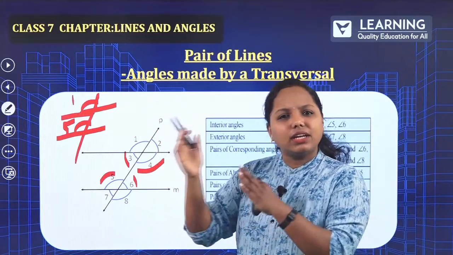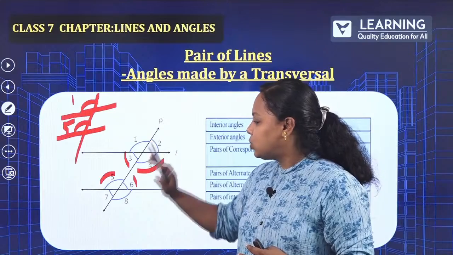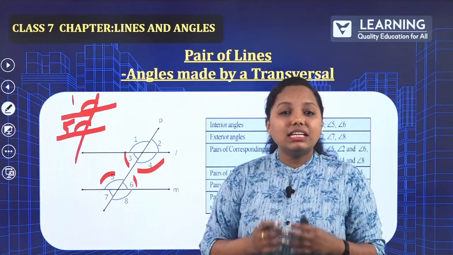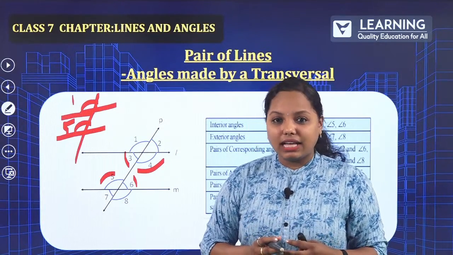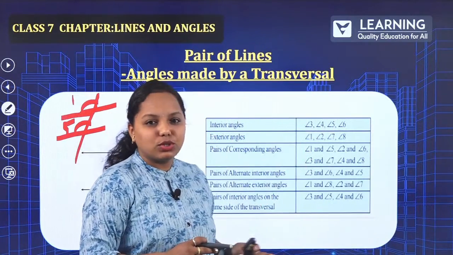Ma'am, why are you writing only the left side? Okay, you can take the right side also. So this side, that is 2 and 6, is also a corresponding angle over there. I hope you are able to understand this. That is what we have written over there.